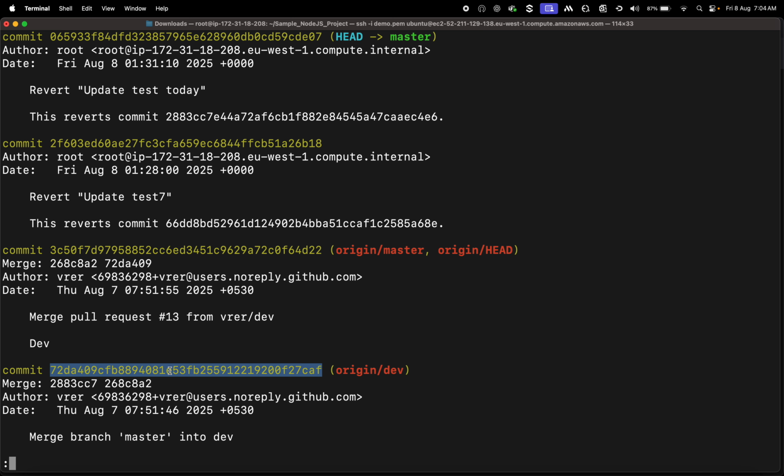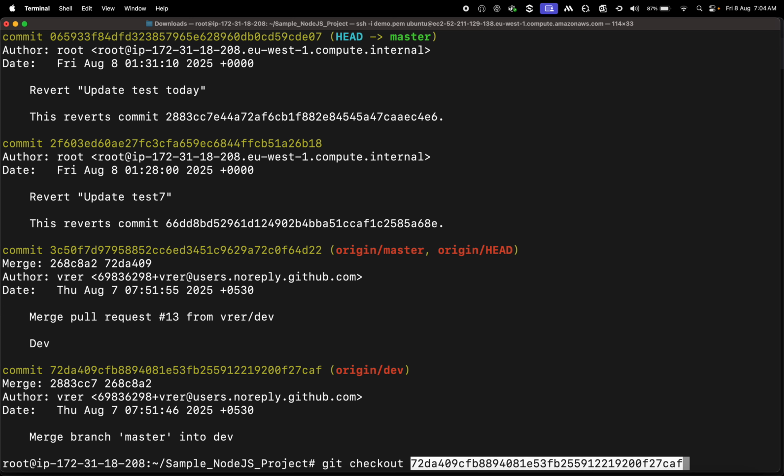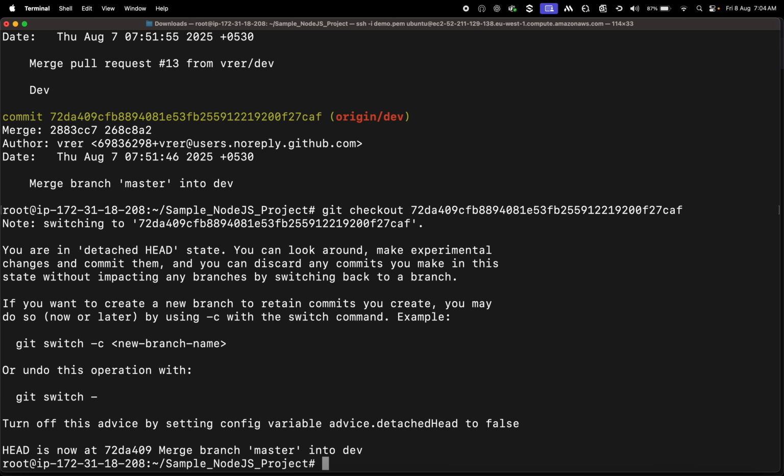How do they check the data of the old commit? Simple. Git checkout. If you give a branch name, let's say dev or test, it will switch to that branch. Correct? That's what we have seen. And you can see whatever is present in the branch, obviously. Now instead of a branch, if you give the commit ID, you will go to that commit. Switching to this commit ID.